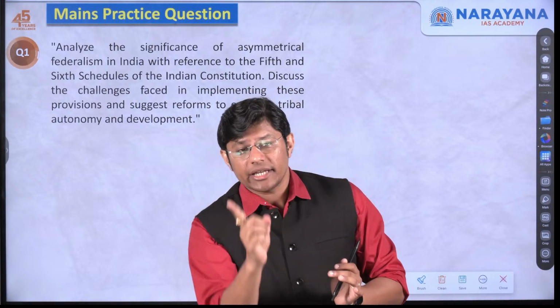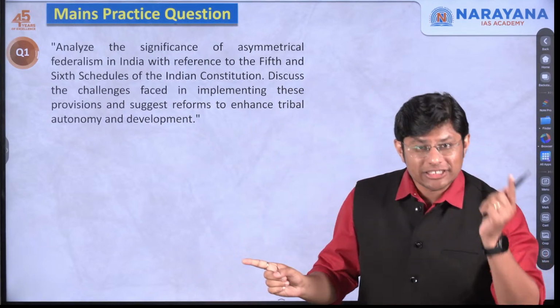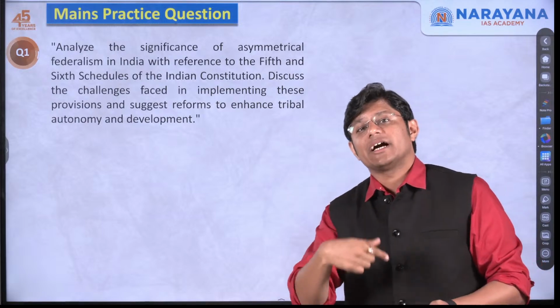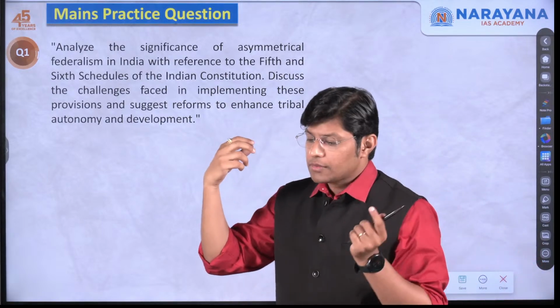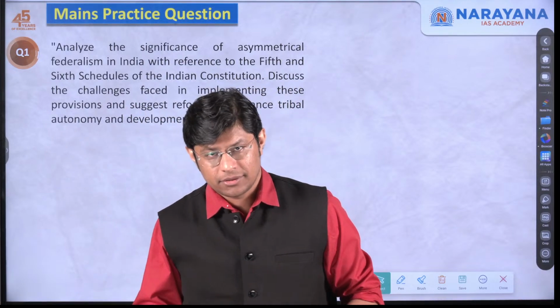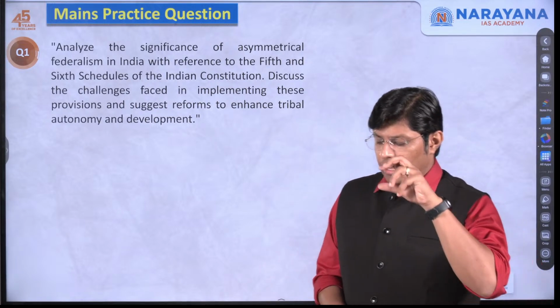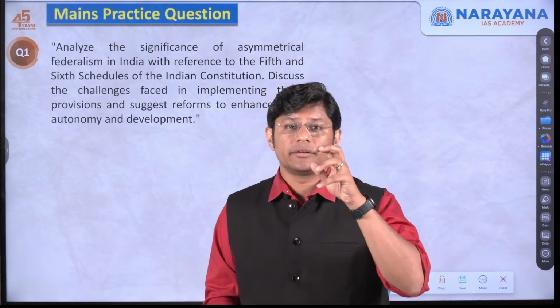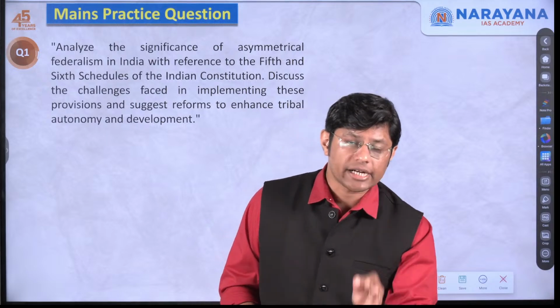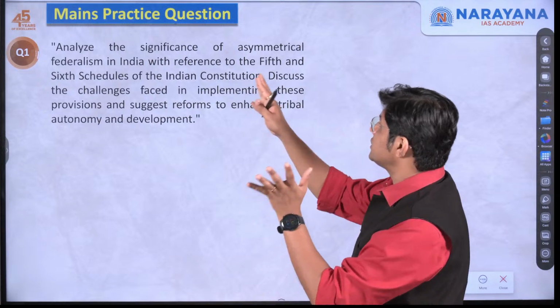In scheduled areas, we have the Tribes Advisory Council. Then in the 6th schedule, we have the Autonomous District Councils meant for the protection of the tribes in 4 northeastern states. The purpose is to make sure that the culture of the tribal community is protected by the constitution. This is the first part of the question.